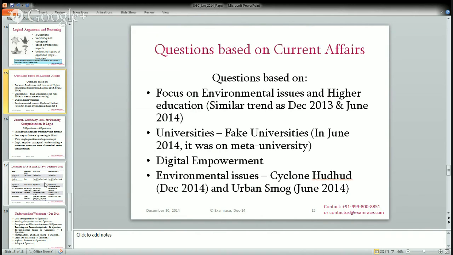This year there was also a question on digital empowerment, which is a new scheme released by the government on 7th August 2014. This year the question on environment was mainly focused on Cyclone Hudhud that affected the coast of Andhra Pradesh in the month of October. Last year the question was on urban smog that was prevalent in China around April. So as I said, March and April are an important focus for the June examination, and September and October are very important for the December examination.